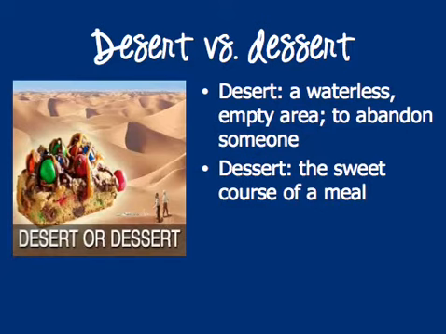Dessert. Everyone pretty much knows the mnemonic device for, well, not really a mnemonic device, but a way to remember this one. Desert versus dessert. Dessert has 2 S's because you always want more of it. So a desert with 1 S is a waterless empty area, or to abandon someone, whereas dessert with 2 S's is the sweet course of a meal.